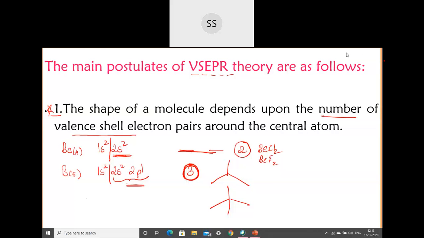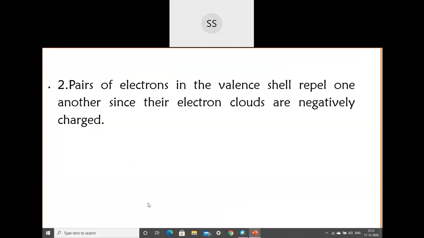Okay, we'll go for the next one then. Yes. So that was the first postulate. Now the next postulate says that pairs of electrons, whether 1 electron, 2 electrons or 3 electrons, anyway they are electrons, so pairs of electrons, if they are present, their electron clouds are negatively charged. You know, electrons are negatively charged. So pairs of electrons in the valence shell repel one another because their electron clouds are negatively charged.